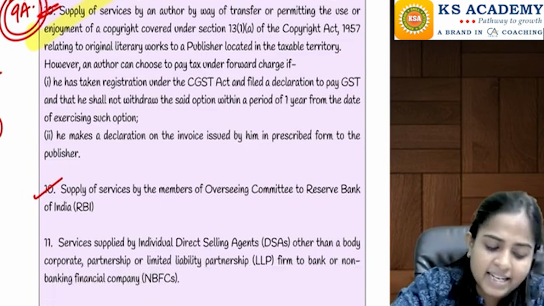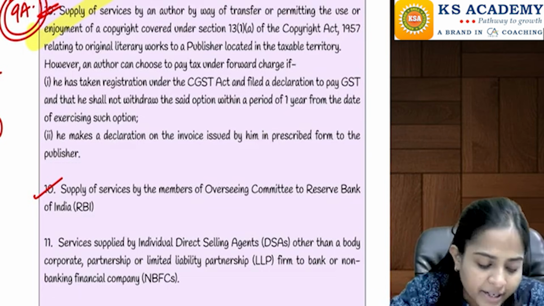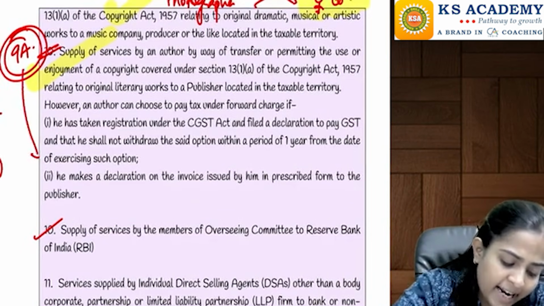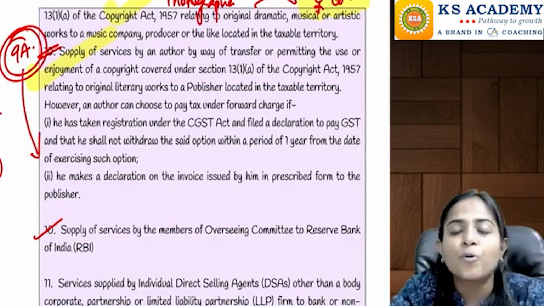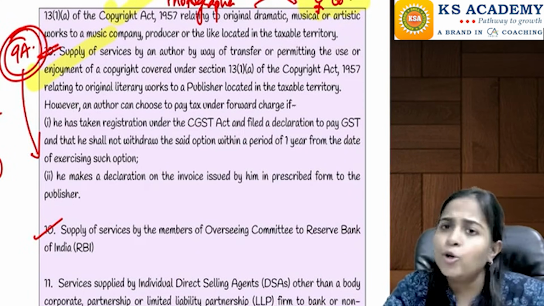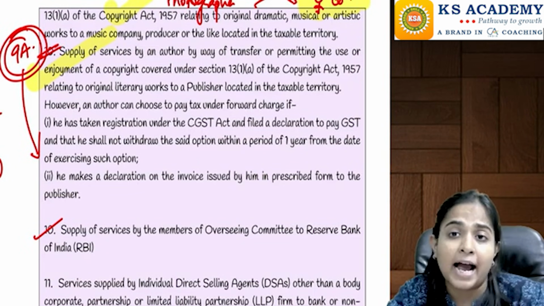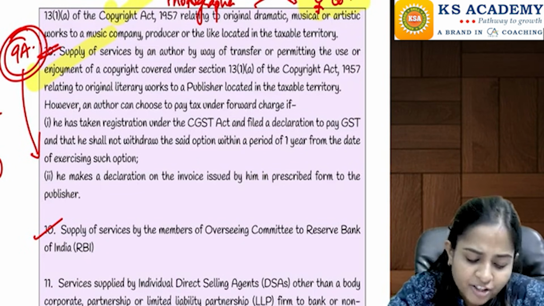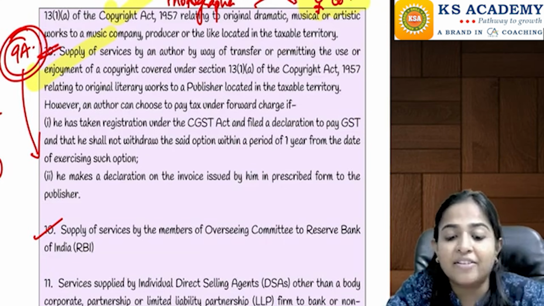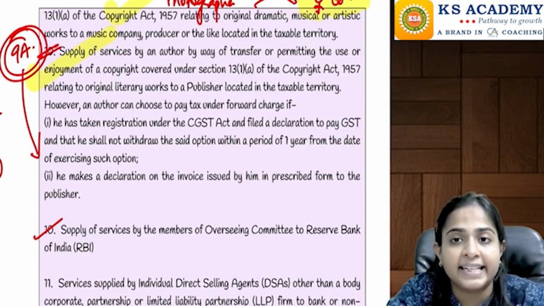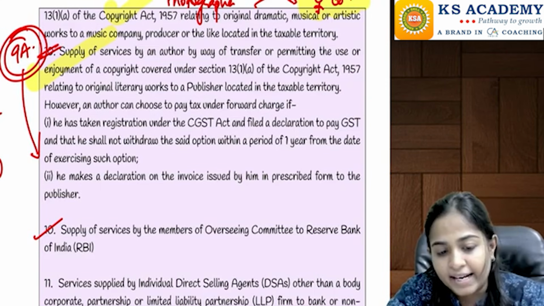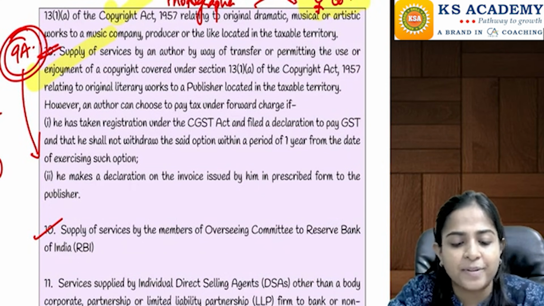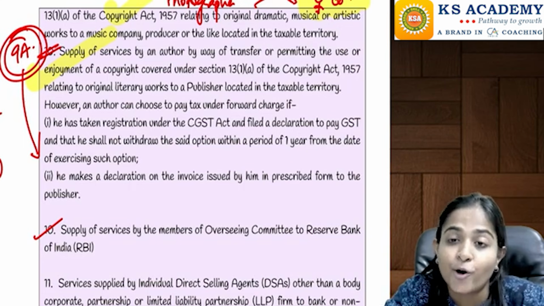Okay, then there is an exception point. The exception applies only for this 9A point: suppose the author says, no, I will take the GST registration, I will collect the tax and I will pay it to the government. No problem. Then in that case, forward charge mechanism will be applicable and he will have to write on the invoice that he is collecting the tax under forward charge mechanism. And once he has chosen to pay the tax under forward charge mechanism, he cannot withdraw this option for a period of 1 year.